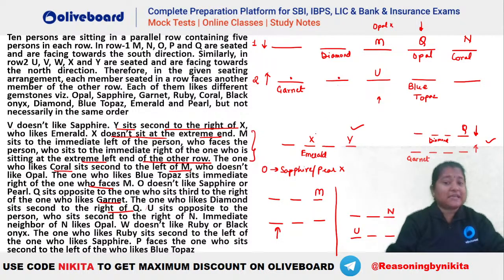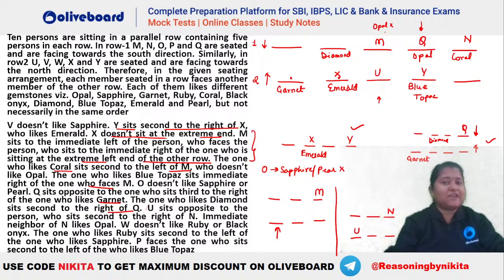Right? X has to be second to the left of Y, such that X likes your emerald. So you can see that X will be this one who likes emerald. Okay, so this will be emerald, and he is second to the left of Y. So Y will be the one who likes your blue topaz. Okay, so this is also fixed.